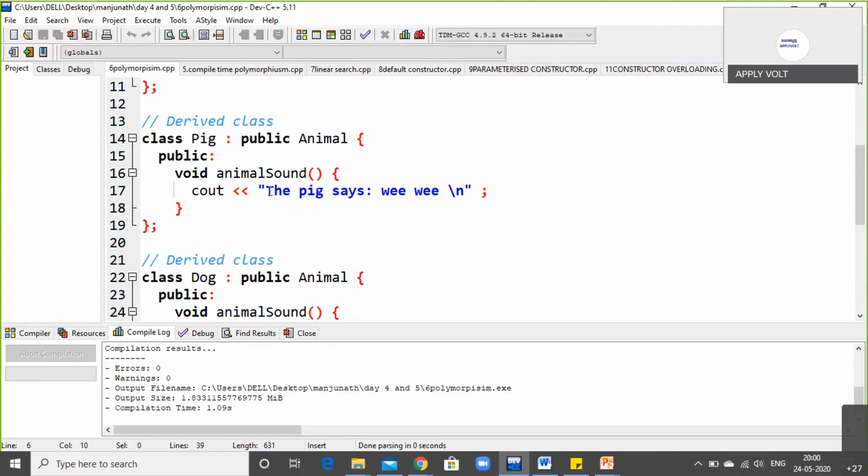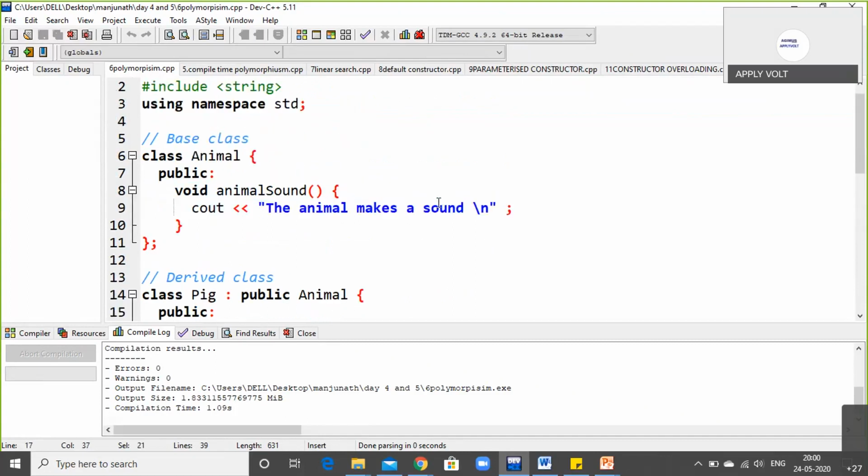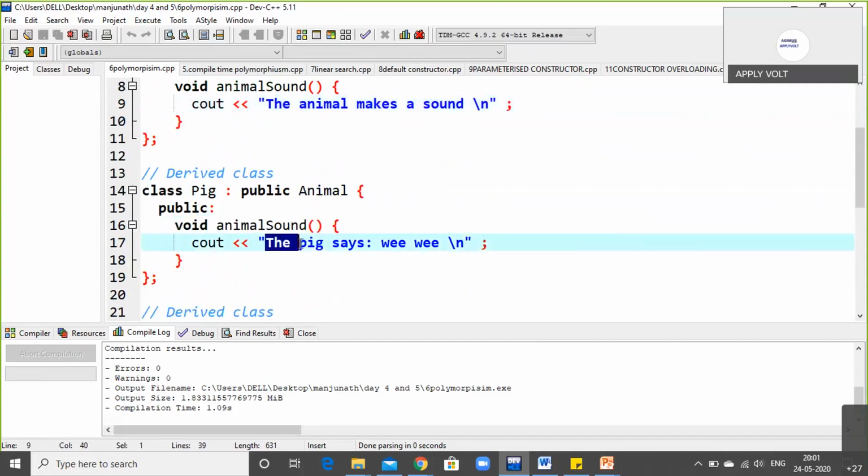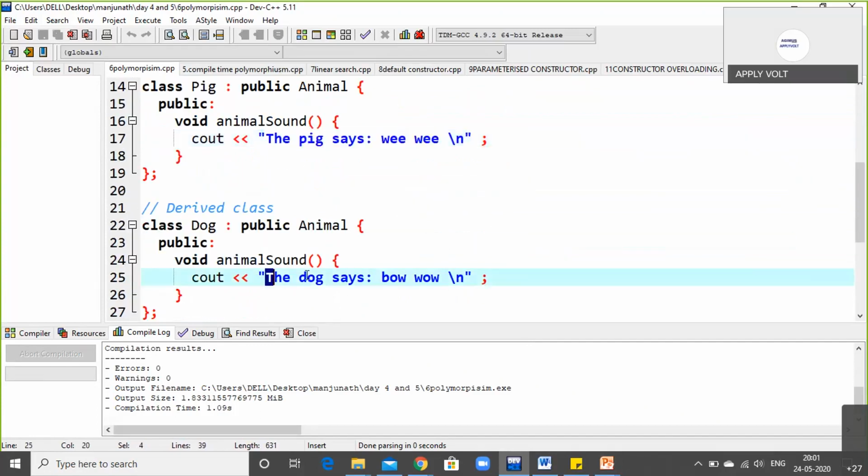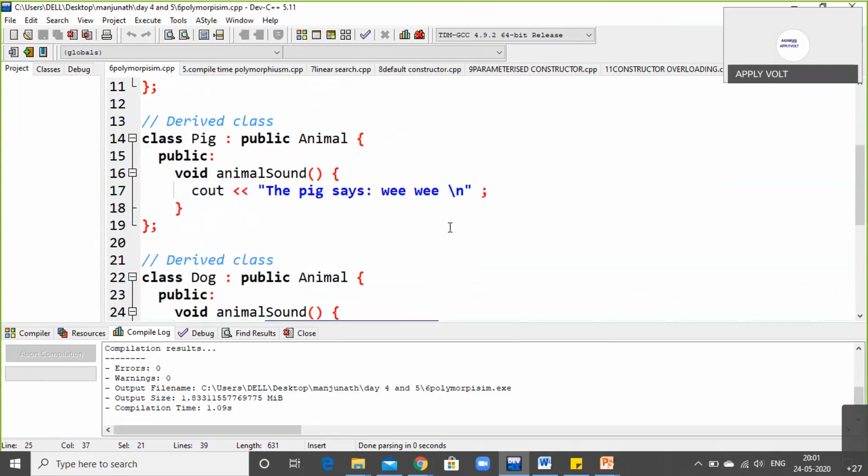Now, for example, see here the pig says VV. This cannot be on the same line after the animal makes a sound. So if you use a \n in the output terminal, the cursor will come to the next line and then it will print the pig says VVV. After this, again, my cursor should come to the next line to print the dog says bow bow. That is why we use \n every now and then, to avoid the statements being in the same line and to make the output screen proper.